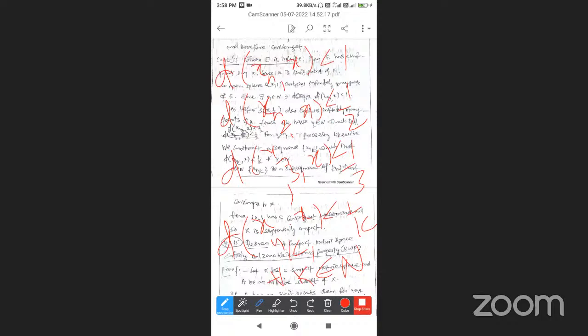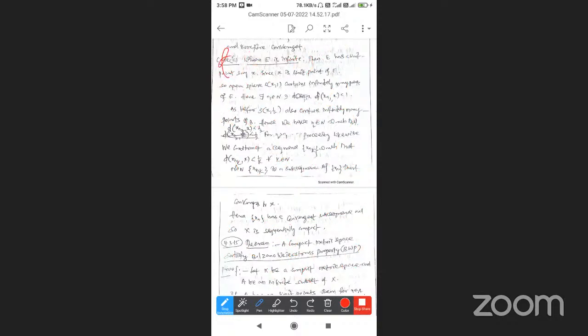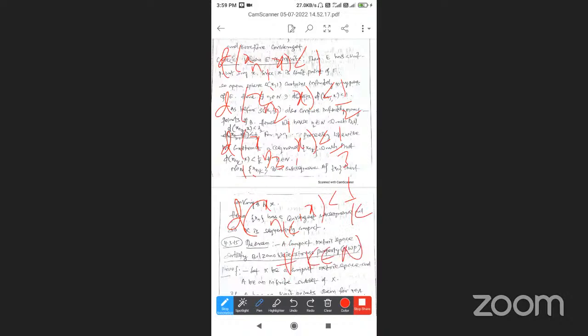So d(x_{n1}, x) is less than 1, d(x_{n2}, x) is less than 1/2, d(x_{n3}, x) is less than 1/3, and so on, proceeding up to d(x_{nk}, x) less than 1/k for all k belongs to natural numbers.